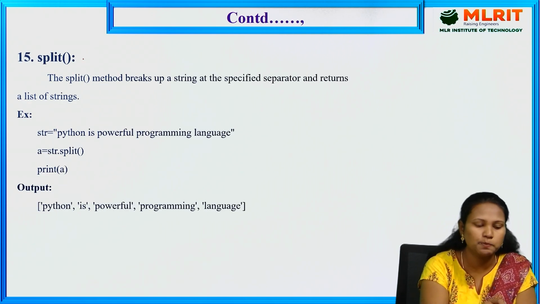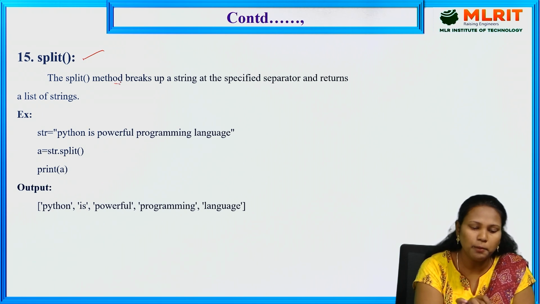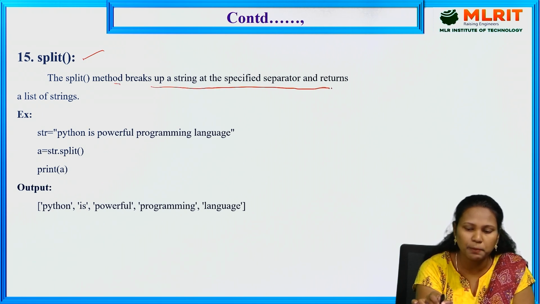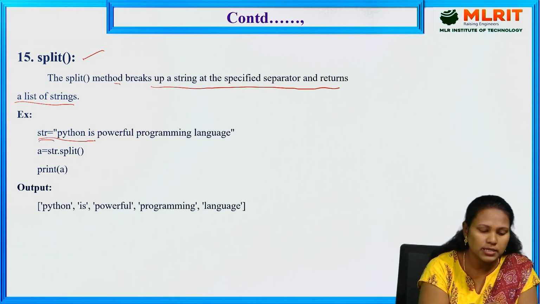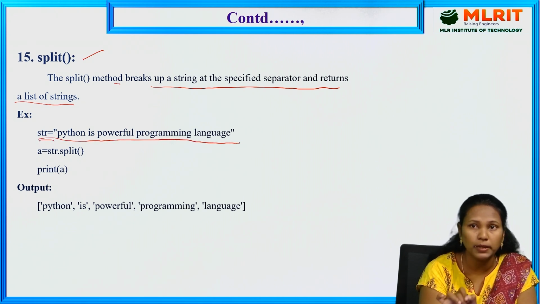Next one is the split. The split method breaks up a string at the specified separator and returns a list of strings. So here we have one example: str is equal to "Python is powerful programming language".